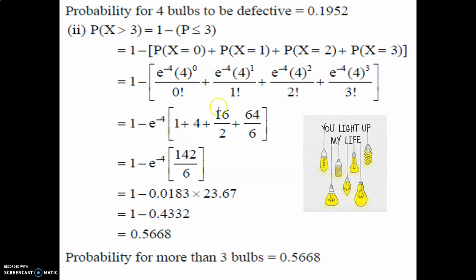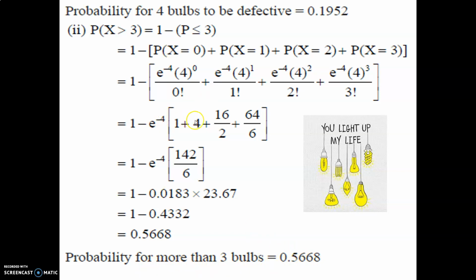0 factorial is 1, 1 factorial is 1, 2 factorial is 2 and 3 factorial is 6. We put the values: 1 plus 4, plus 16 upon 2, plus 64 upon 6. Simplifying, we get 142 upon 6. e raised to minus 4 is 0.0183. 142 upon 6 is 23.67. 23.67 multiplied by 0.0183 is 0.4332. 1 minus 0.4332 is 0.5668. Therefore, the probability that more than 3 bulbs are defective is 0.5668.